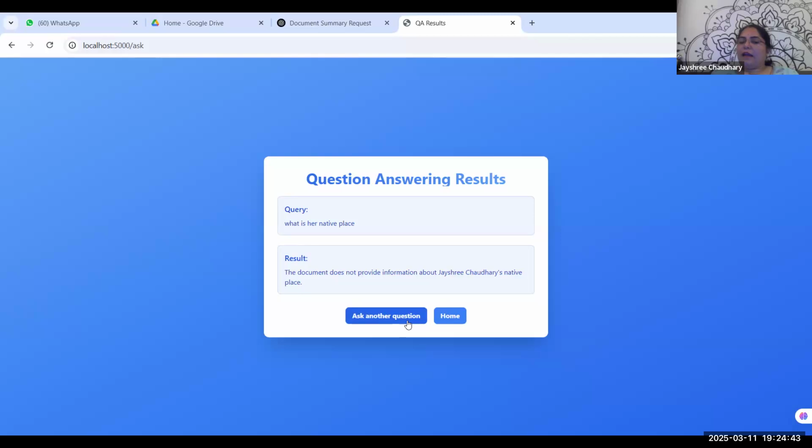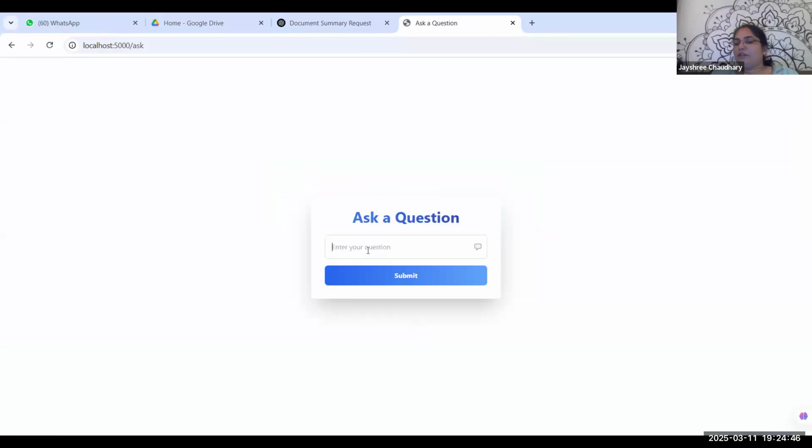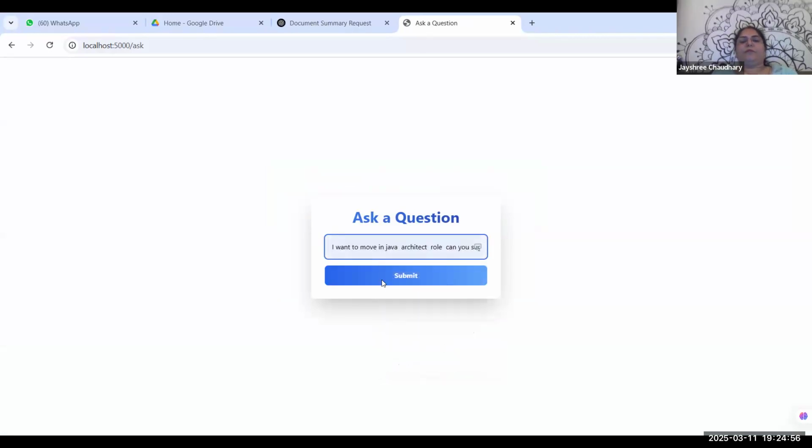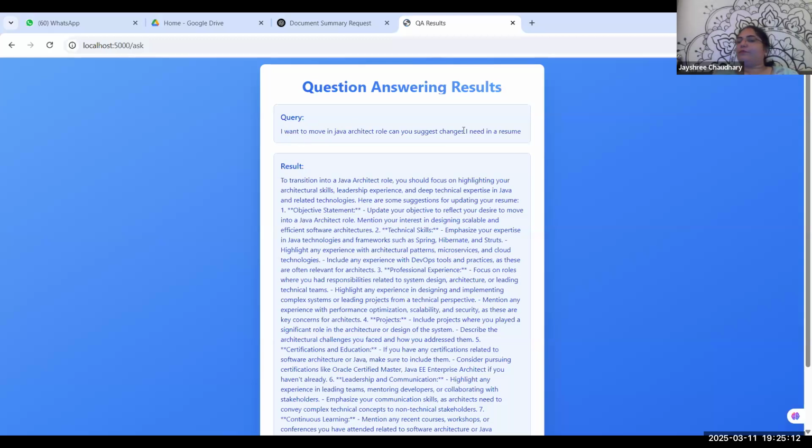So these are the questions based on the resume, and I can ask for some suggestions also. If I say that I want to move to architect, what role can you suggest? Now this is not there in my resume, but based on my resume, it gives the suggestions also. For this application, I have used something called Anaconda.